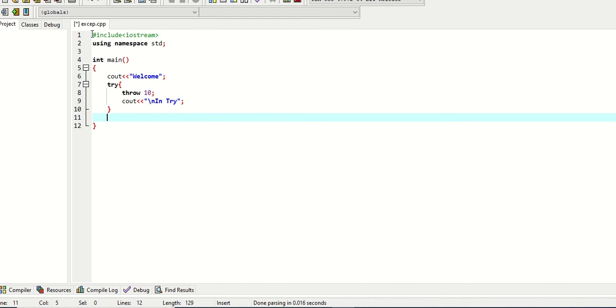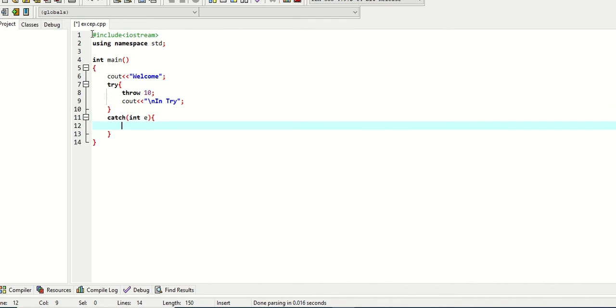Then after the try block, catch int e. With the help of the throw keyword, the value that is thrown comes into e, and that is 10. Before throw you write 10, and this 10 went into e. We write cout exception number e.